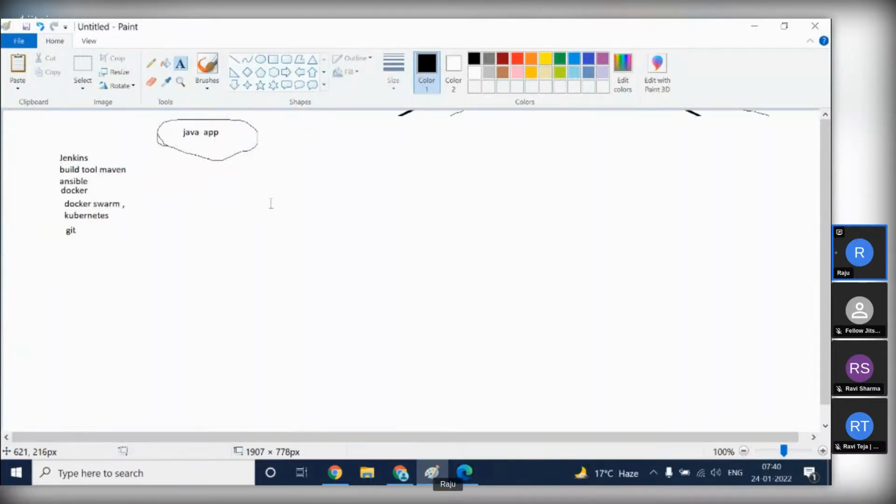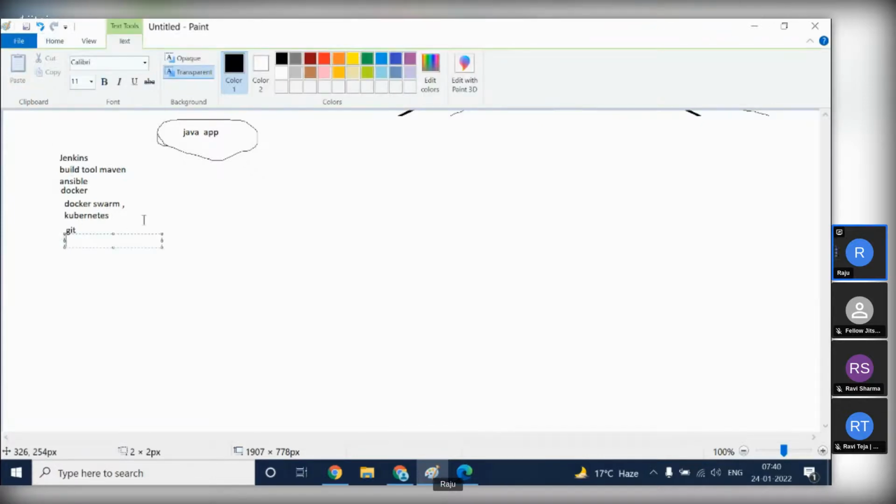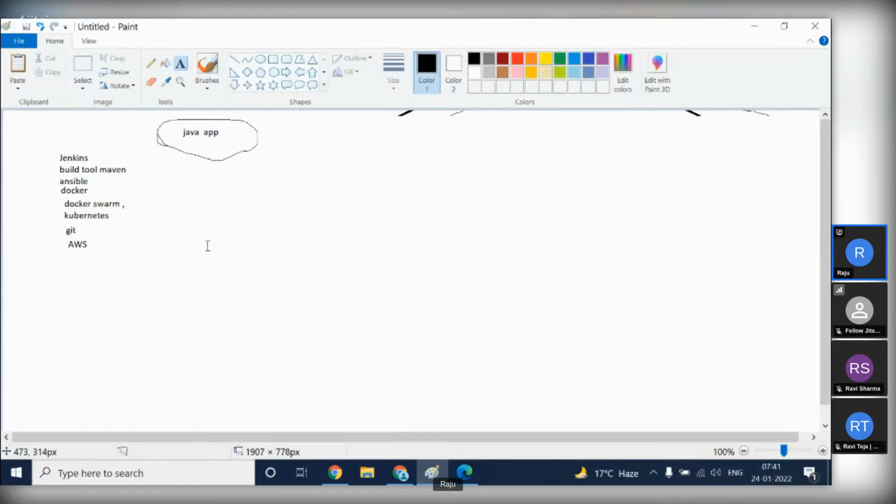So Jenkins, Maven, Ansible, Docker, Docker Swarm, Kubernetes, coming to the cloud. All these platforms, you know right now every organization is moving to the cloud side. So along with these tools, we have to learn at least one cloud technology, and Azure and AWS are the most popular right now. We have GCP also and Oracle also, but among these Azure and AWS are the most popular. In this course, we are covering AWS, Amazon Web Services. AWS is a cloud platform.